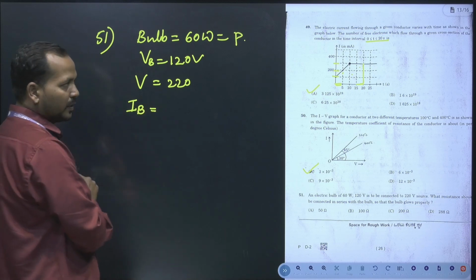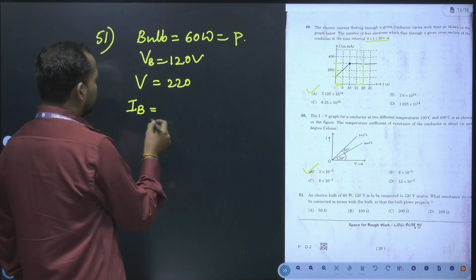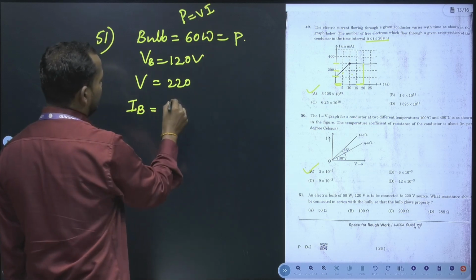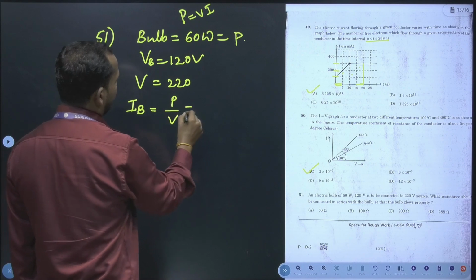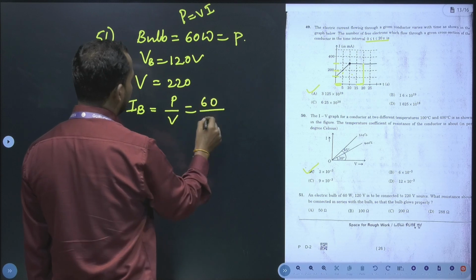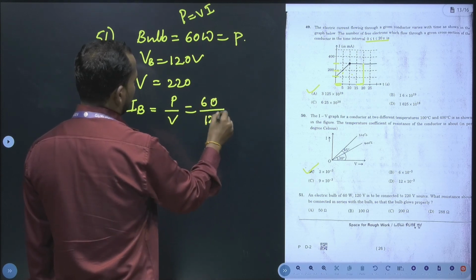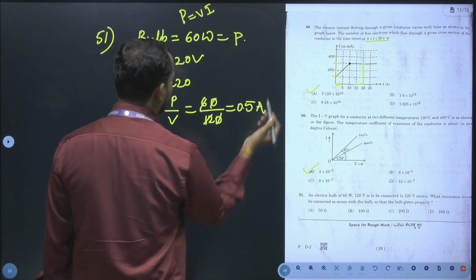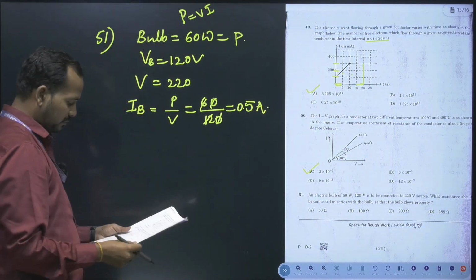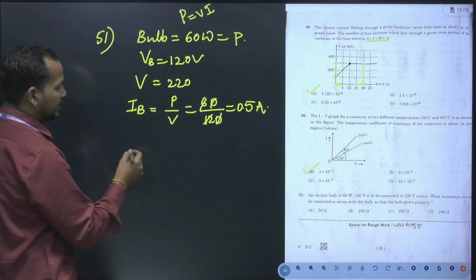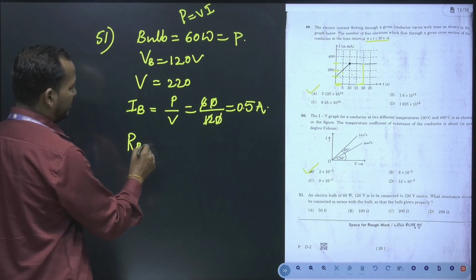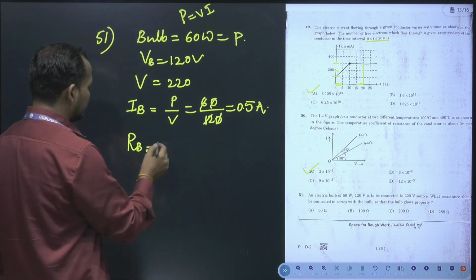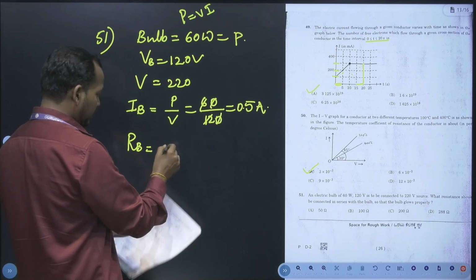How much current in the bulb? So I_B, using the power formula, P is equal to V into I. Then what is I? P by V. Power is 60, voltage across the bulb is 120, which gives 0.5 ampere, the current in the bulb. Next, you should calculate the resistance of the bulb. Again from this formula, or Joule's law of heating formula, resistance is equal to V square by P.